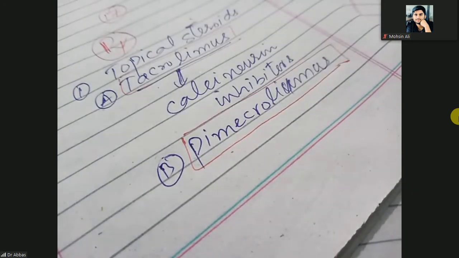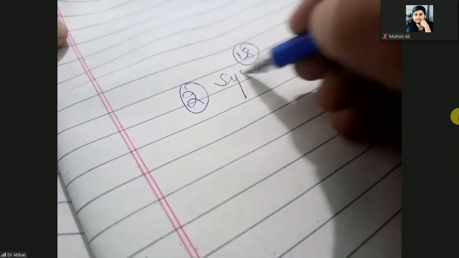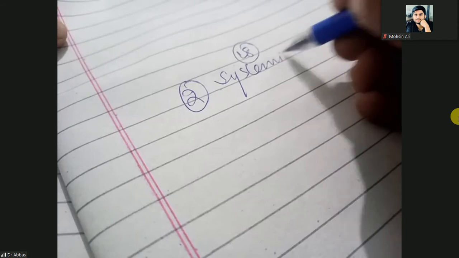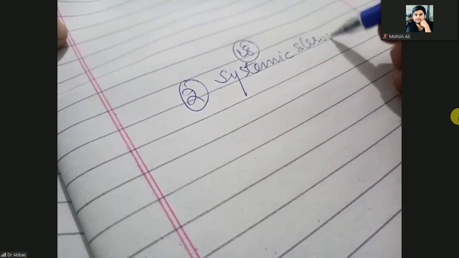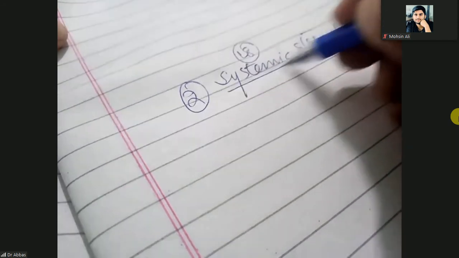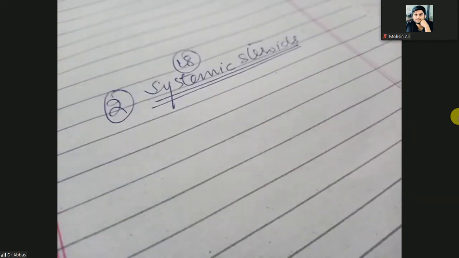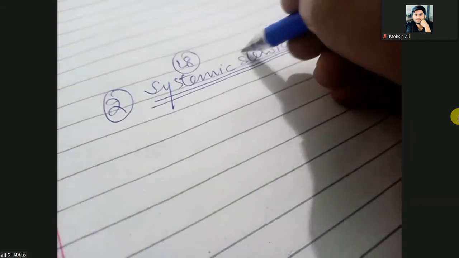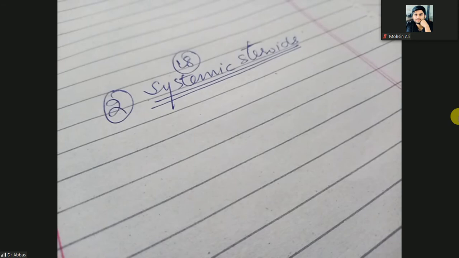Okay. Next one is the systemic steroids. As the second line of treatment, you can use systemic steroids. Mostly in dermatology we study the steroids, and in neonatology we also discuss steroids, betamethasone, dexamethasone, and so on, for lung maturation.